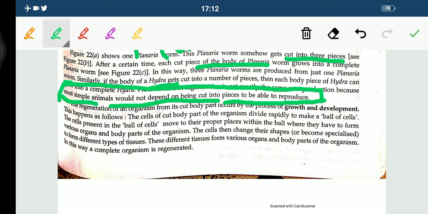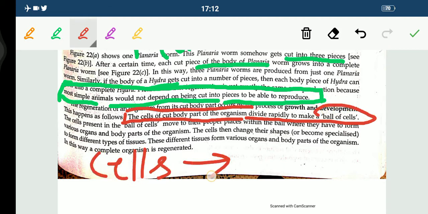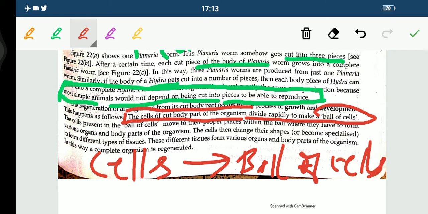Now, the regeneration of an organism from its cut body part occurs by the process of growth and development. Remember this. What happens now? The cells present in the cut body part of the organism, you can see here the body part has been cut, divide rapidly to form a ball of cells. Ball of cells.